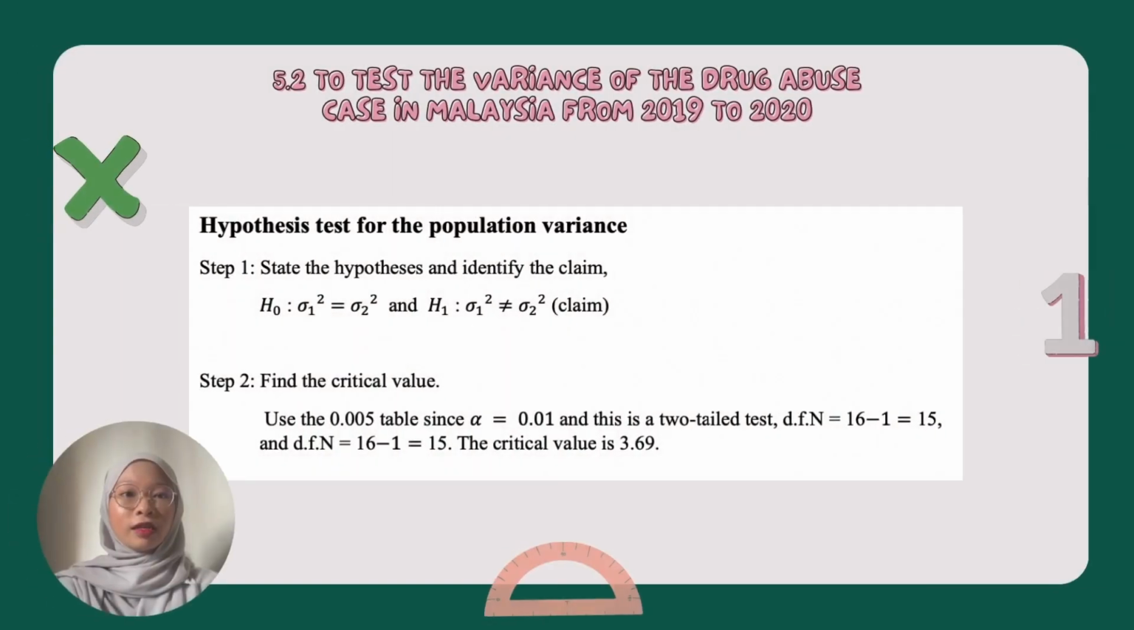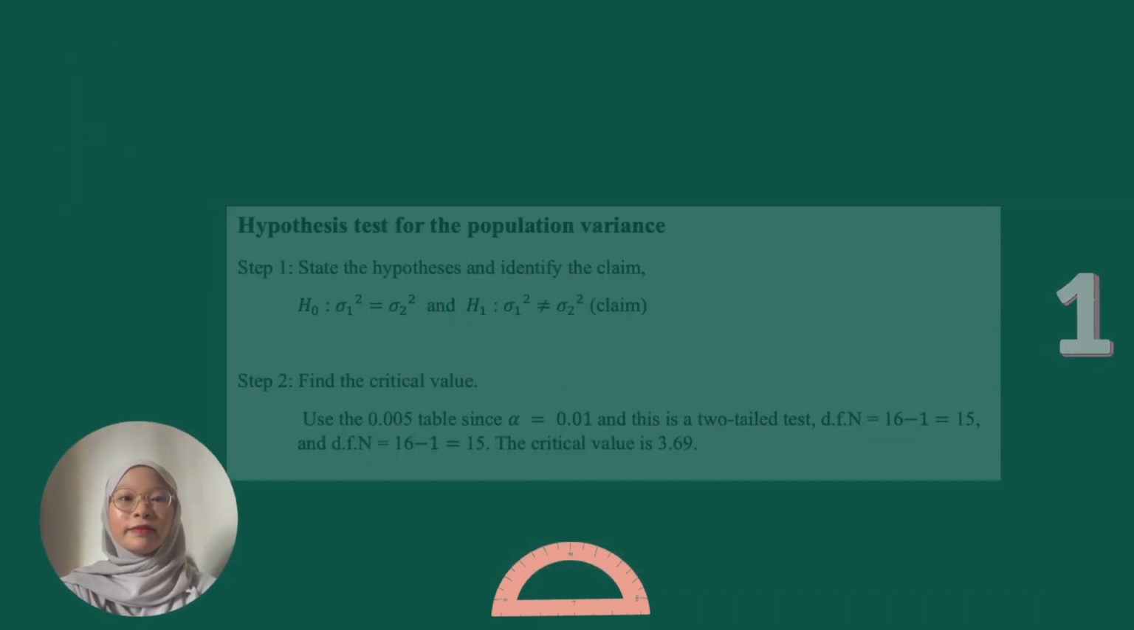Step 2, find the critical value. We will use the 0.005 table since alpha is equal to 0.01, and this is a two-tailed test, so we will get both degrees of freedom as 15, so the critical value we get is 3.69.